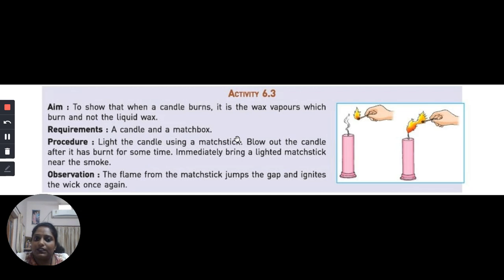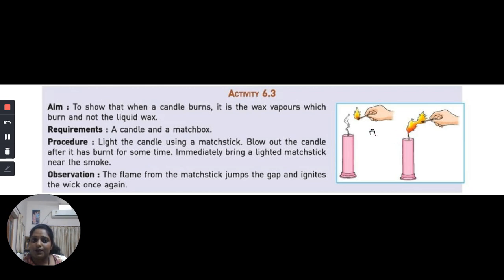The activity which shows that wax vapors are what burn and produce the flame, and not the liquid wax: for this activity you have to take a candle and a matchbox. With the help of a lighted matchstick, light the candle and after some time blow off the candle. When you blow out the candle, you will see that smoke starts coming out of it. Immediately bring the lighted matchstick near the smoke, and you will see the wick ignite again.